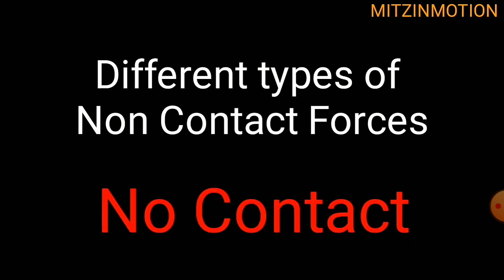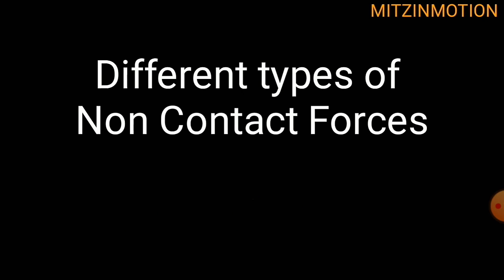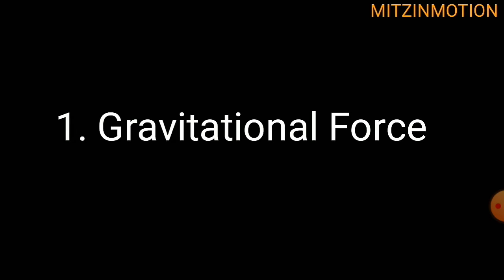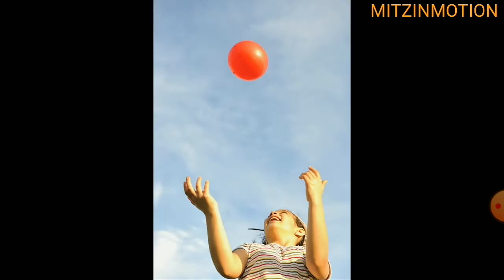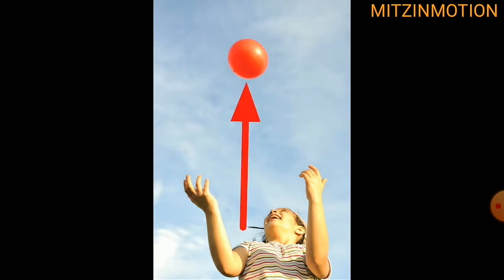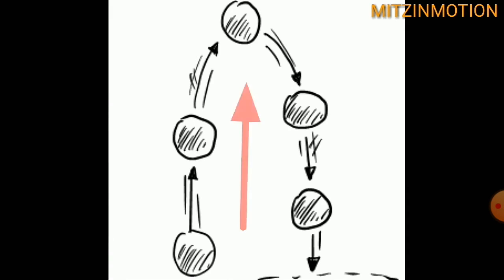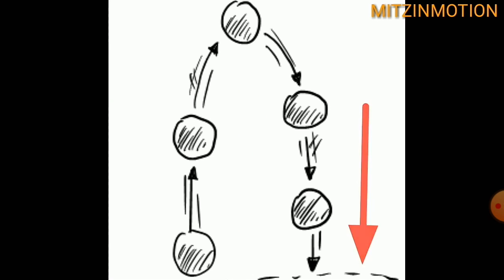Gravitational force is also a non-contact force. Now let us see an example. This ball is thrown in the upward direction, but after it reaches some height it comes down toward the earth. It is due to the gravitational force. After some time it will fall on the ground. This is the gravitational force. Due to gravity the ball falls.